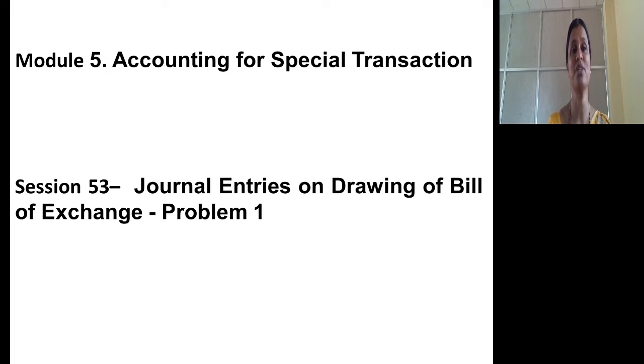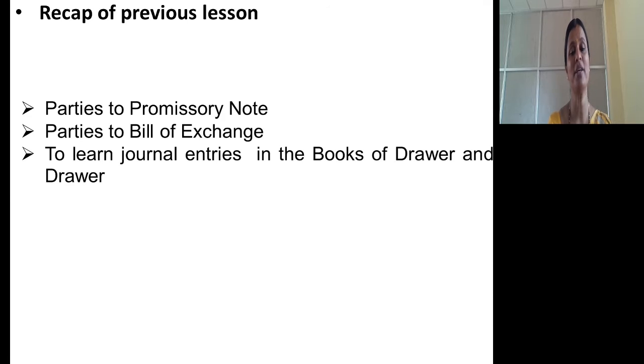We know that in the last session, we discussed in detail how to pass entries in the books of drawer and drawee, particularly when the bill is with the drawer till the due date and gets honored, when the drawer gets it discounted and it is honored on the due date, when the drawer endorses the bill, and when the drawer sends the bill to the bank for collection. So these are the circumstances in which we discussed how to pass journal entries in the parties concerned.